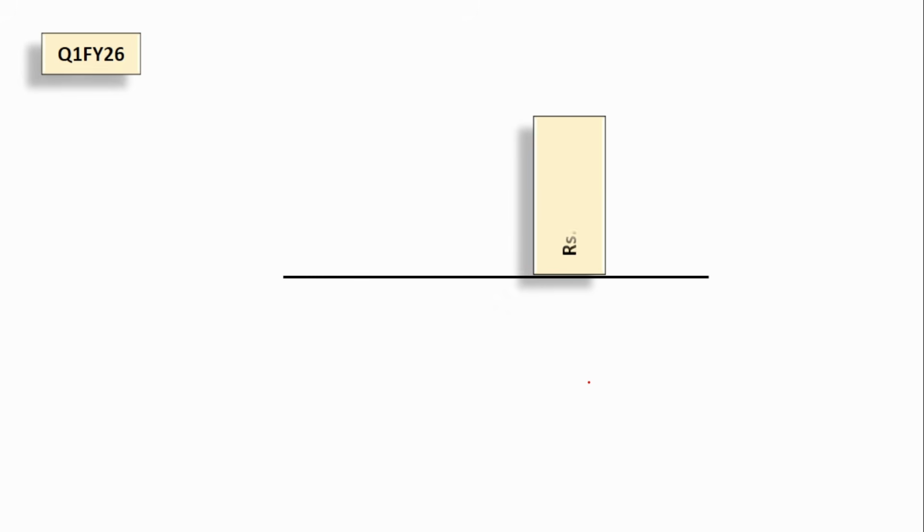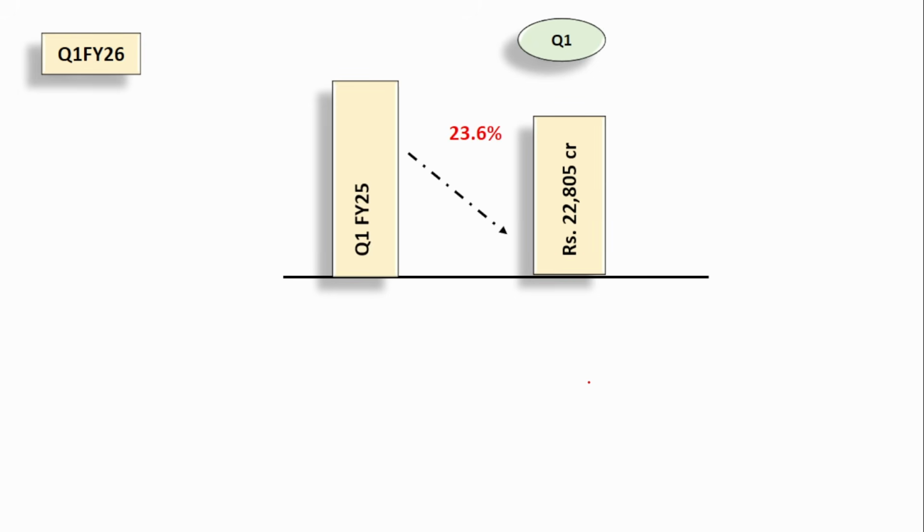For this particular quarter, that is Q1 financial 26, the total amount disbursed was 22,000 crore, which is 23% lesser compared to the previous quarter. Both for 1 year, if you compare also, that is also lesser. Quarter wise, if you compare also, it is lesser. Quarter wise is even more lesser compared to the 1 year.